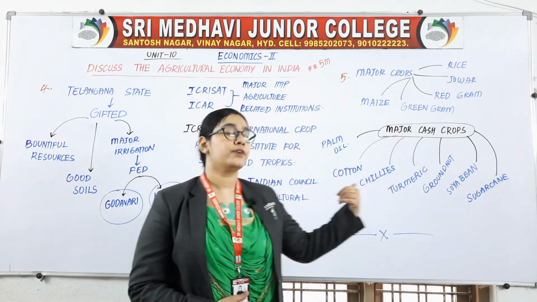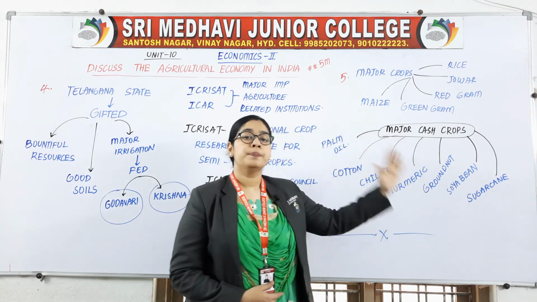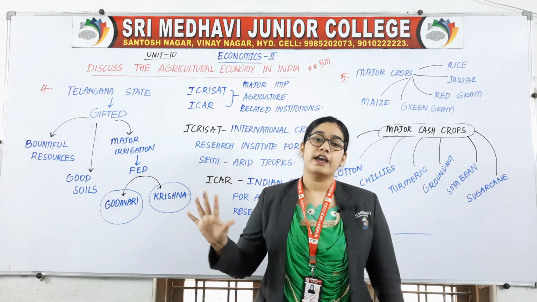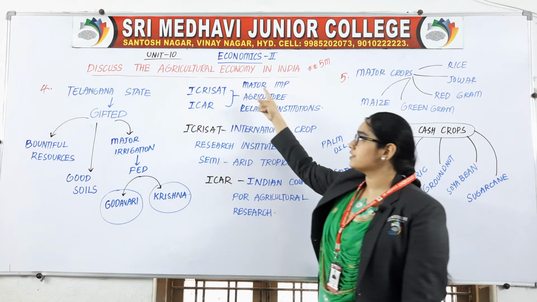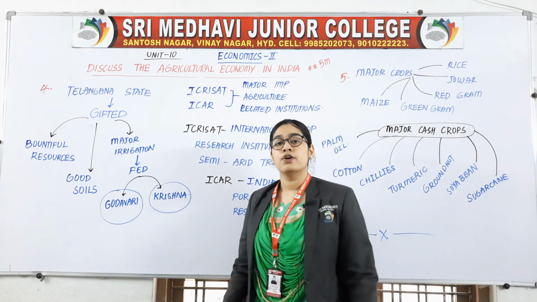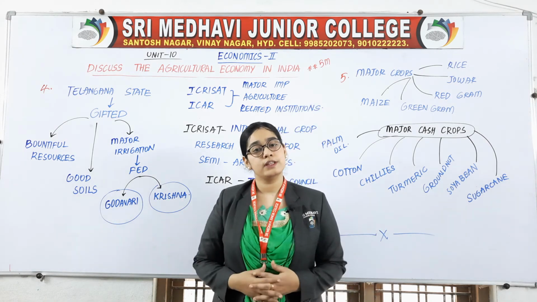So in the fifth point we discussed the major crops and the major cash crops. All through we have discussed five important points in the agricultural economy. So the topic has come to an end. Hope you have understood all the points and noted them down.